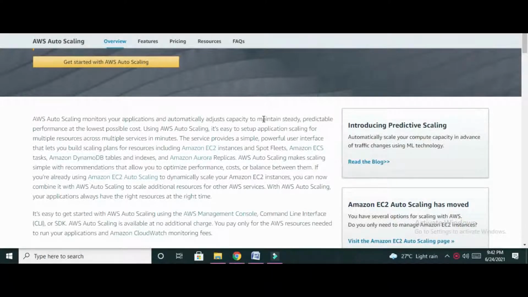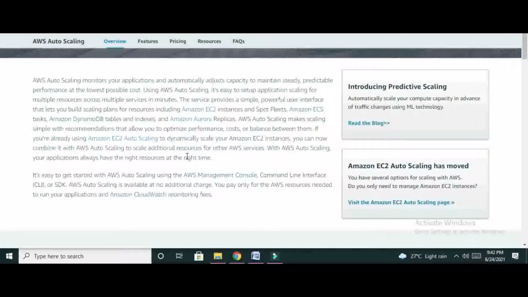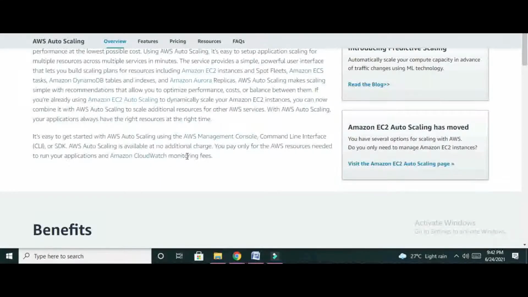So not only does it monitor, it also predicts and provides steady performance at very low cost. It can be integrated with EC2 instances. Whenever we are using EC2 instances and other services like databases, it can be implemented by using the management console, command line interface or SDK.